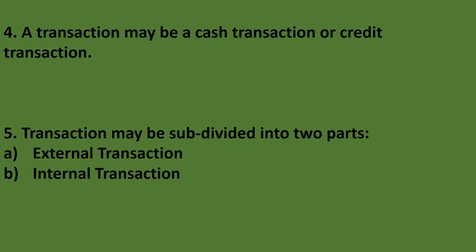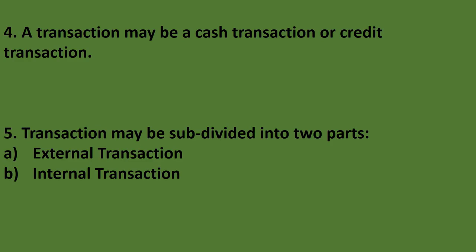And transaction may be subdivided into two parts. Point number 5. Transaction may be subdivided into two parts. What are those? External transaction and internal transaction.